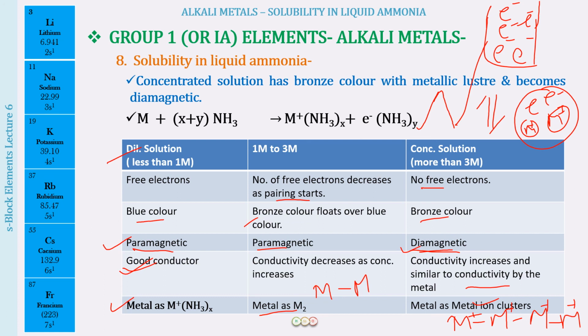Okay, so I hope you now understand that the conductivity in the dilute solution is good because of the presence of the ammoniated free electrons, but in the concentrated solution, even though it is diamagnetic in nature, there is much more conductivity because the solution is showing metallic properties, and that is why we see the metallic luster also in the concentrated solution. So I hope the whole concept is now clear to you. Nothing can be asked beyond this in your examination, and with this understanding you will not be able to forget anything.